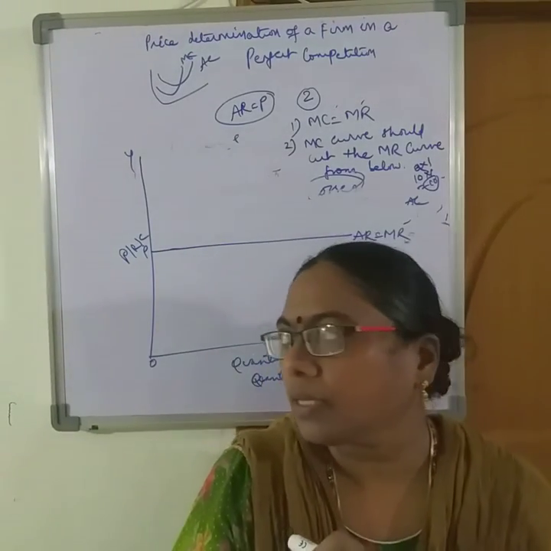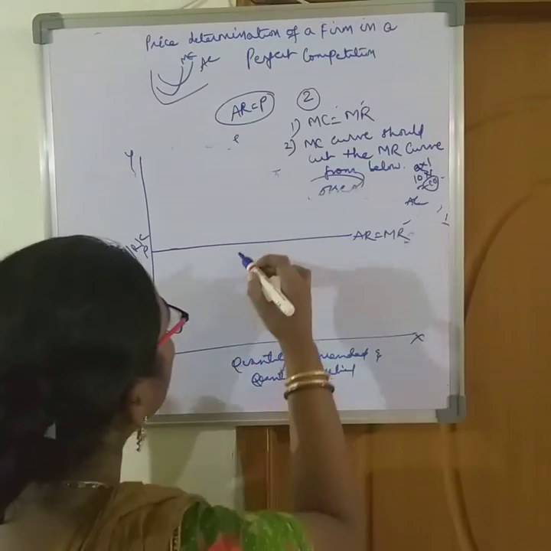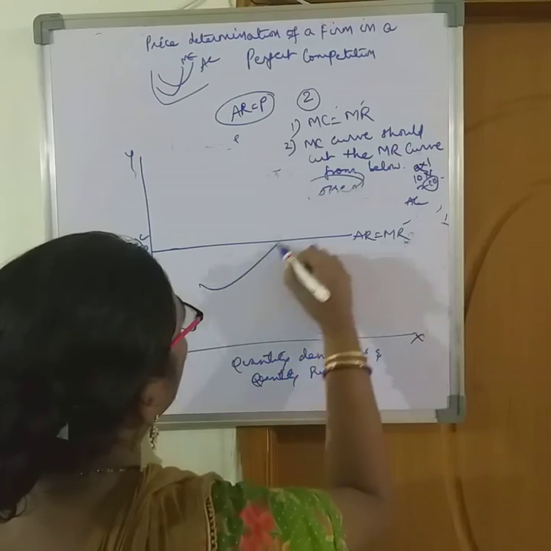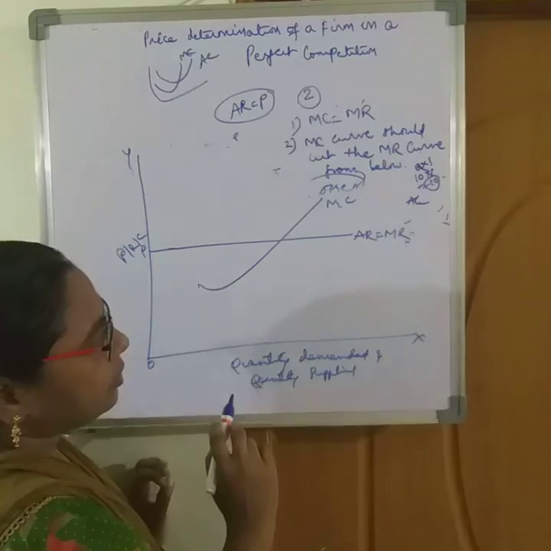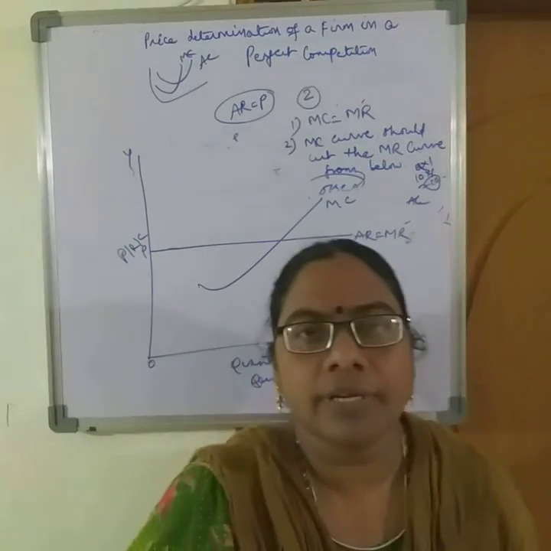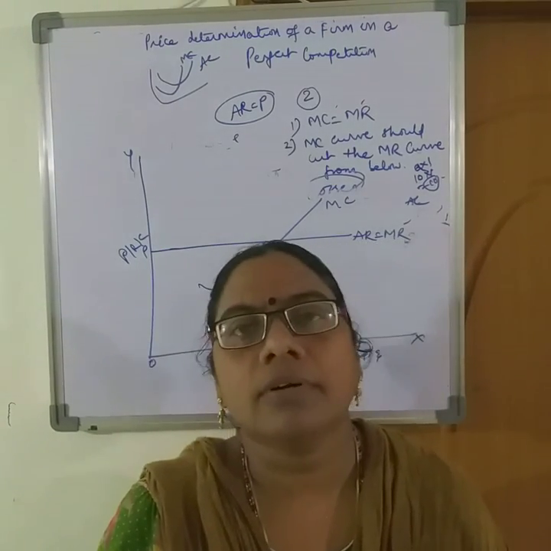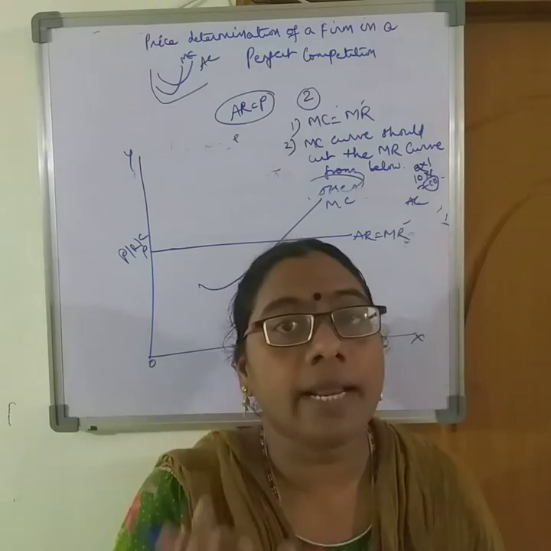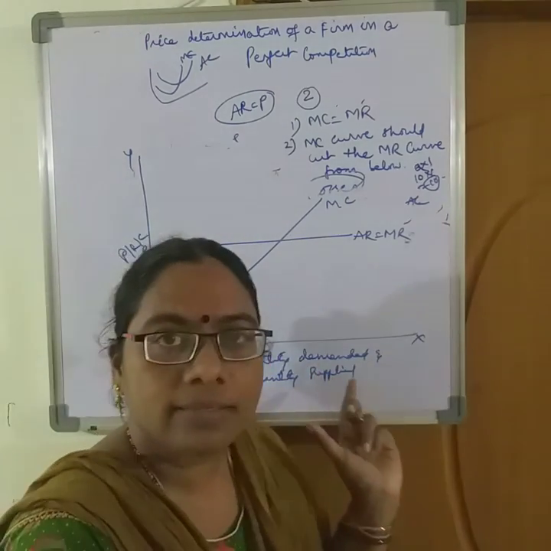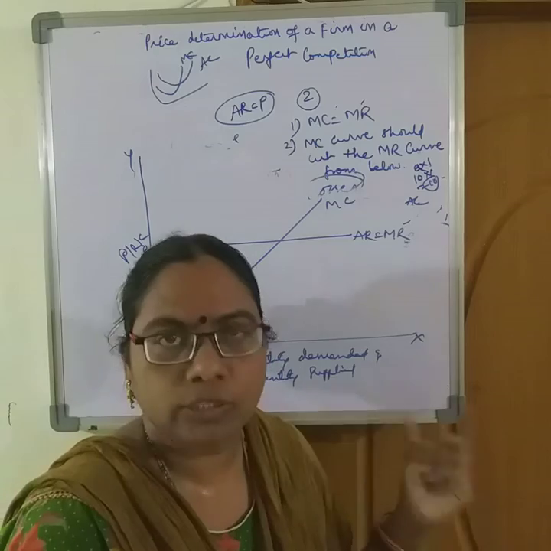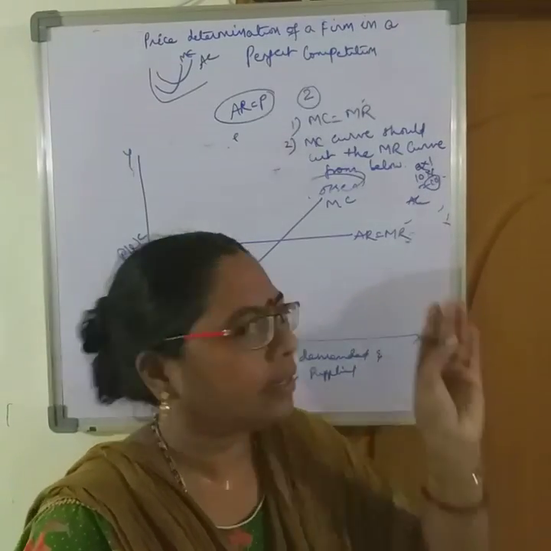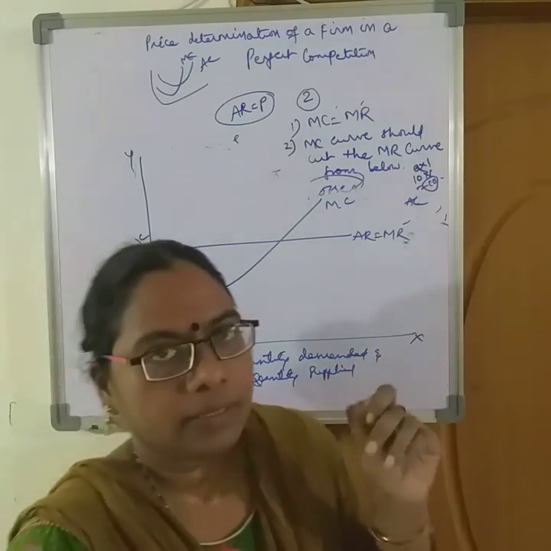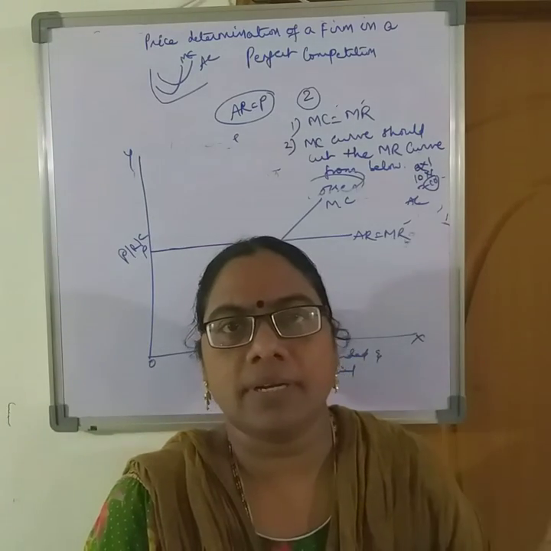Price. Let me draw the MC curve. Okay, just see, whenever I'm drawing a curve or a point, just name it. We have named what is on the x-axis, what is represented on the y-axis, and each and every curve is named.